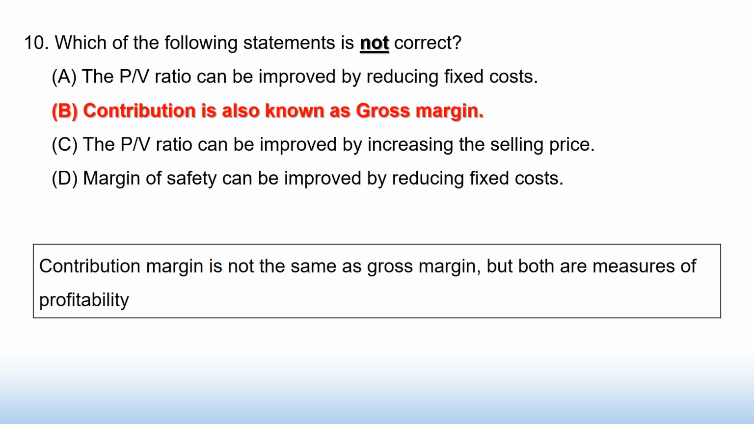Which of the following statements is not correct? Option A the PV ratio can be improved by reducing fixed cost. B. Contribution is also known as gross margin. C. The PV ratio can be improved by increasing the selling price. D. Margin of safety can be improved by reducing fixed cost. Answer option B. Contribution is also known as gross margin.